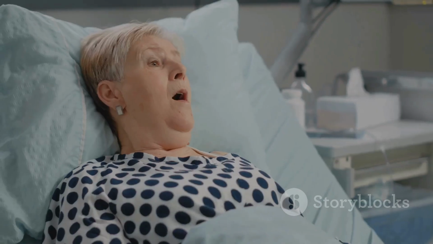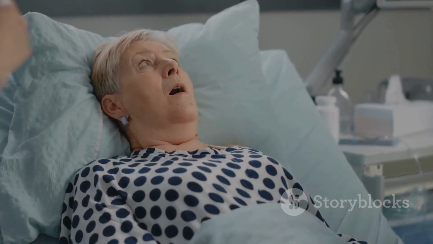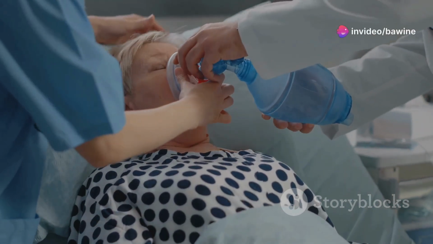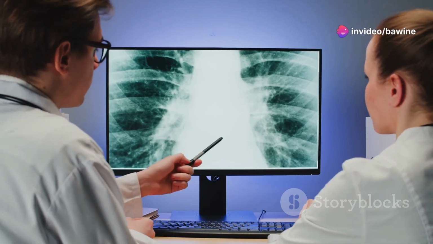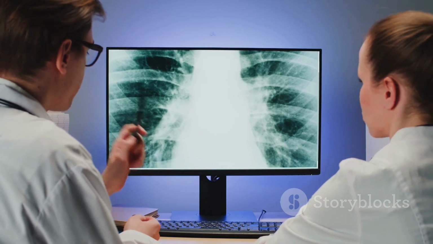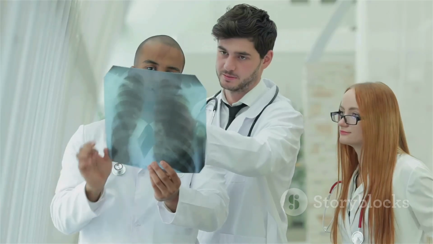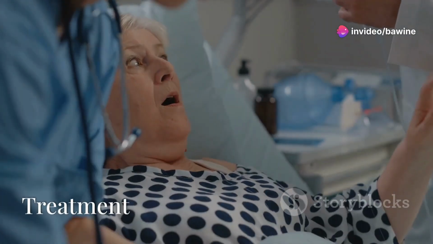Diagnosis. Clinical criteria include the rapid onset of respiratory failure within 1 week of a known clinical insult or new and worsening respiratory symptoms. Imaging, such as a chest X-ray or CT scan, shows bilateral opacities not fully explained by effusions, lung collapse, or nodules. Exclusion criteria involve respiratory failure not fully explained by cardiac failure or fluid overload.